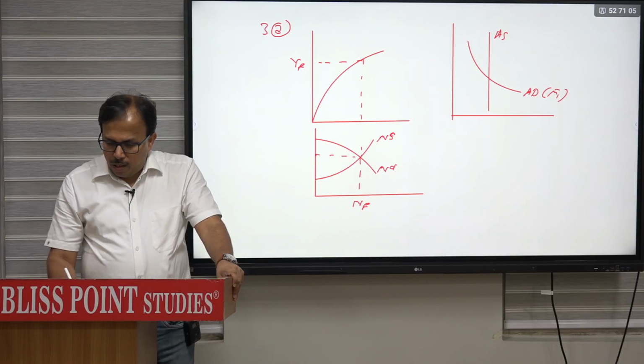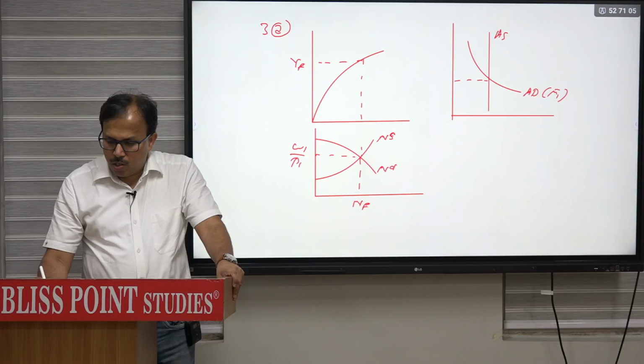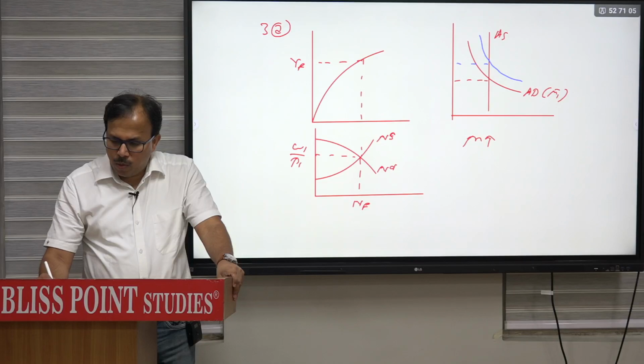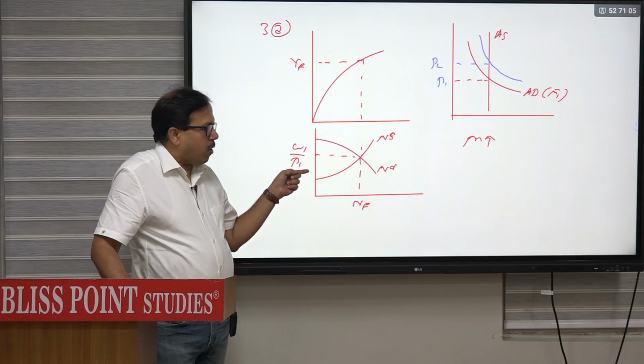Intersection से यहाँ पे W1 by P1 real wage. So when quantity of money will increase, then AD will shift up. As AD will shift up, price will rise from P1 to P2. But as price increases, the real wage will fall.